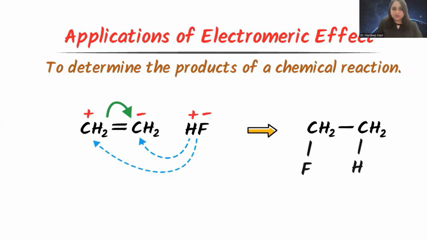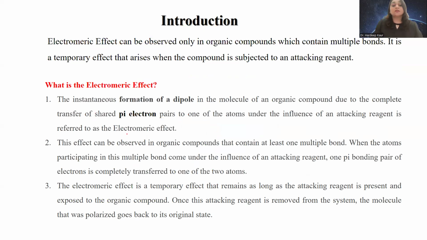Suppose this is the attacking reagent. This is HF. HF is not charged as such, but the attacking reagent can be H positive, F negative. So this H positive will go to this side, F negative will go to the positive side. So this will be the product. This can also be in reverse because it is a symmetrical electromeric effect. Now, this is something that we have already done. There is a formation of a dipole moment and transfer of the pi electrons because of the presence of the attacking reagent. So this is called electromeric effect.